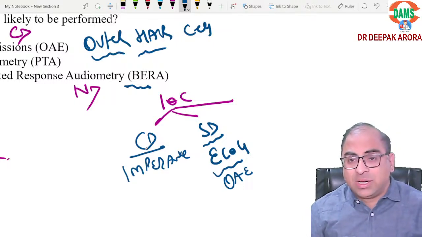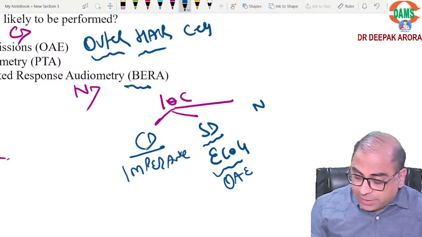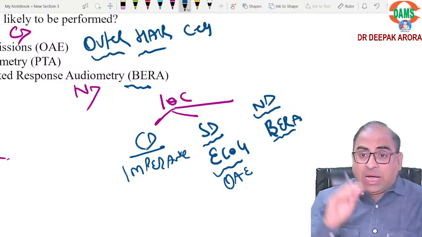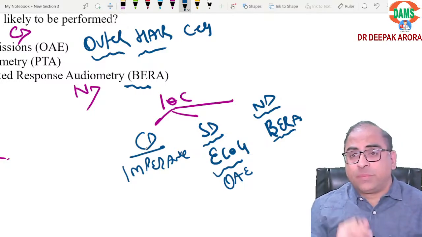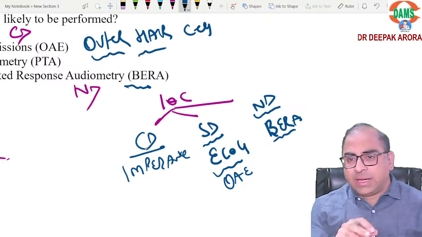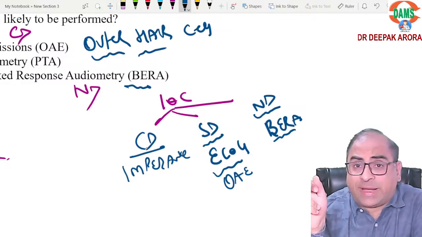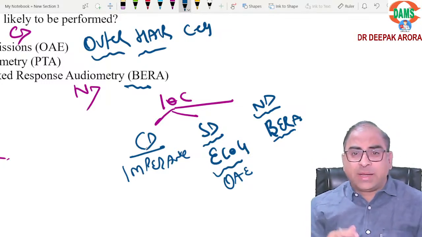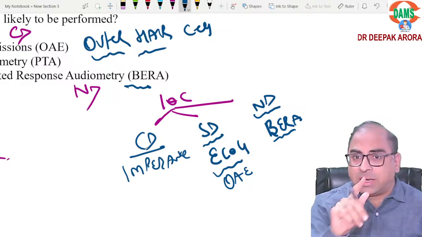Which part of the cochlea? Outer hair cell of the cochlea. Is it clear? Absolutely clear. Neural deafness, investigation of choice will be BERA, brainstem evoked response audiometry. Now listen carefully, where does the problem come? When you are not confident of synonyms, you do not know the other names. Like in the last examination they asked which bacteria is responsible for necrotizing otitis externa. Very few students are confident that necrotizing otitis externa is the other word for malignant otitis externa. Are you getting the question?